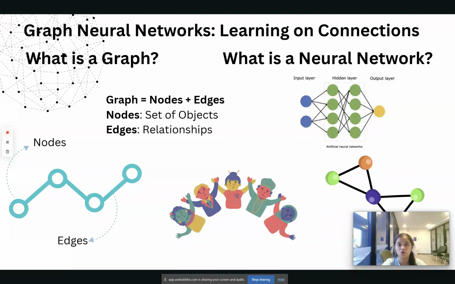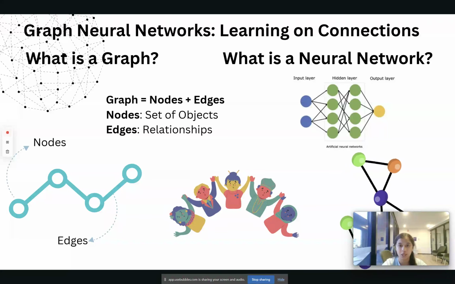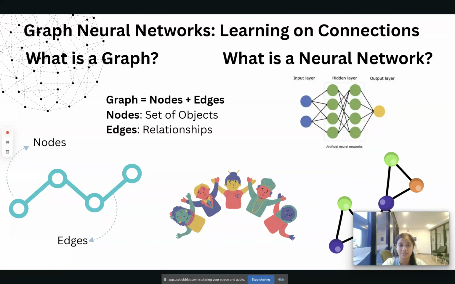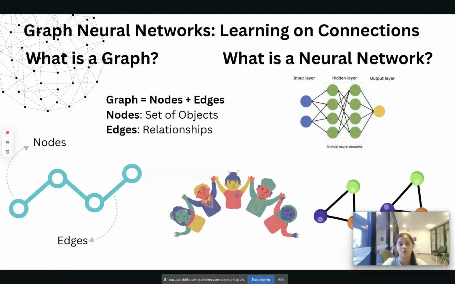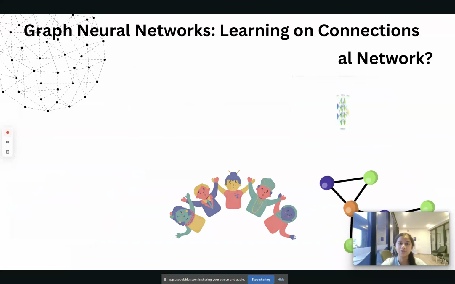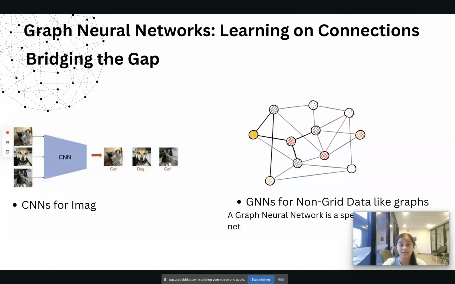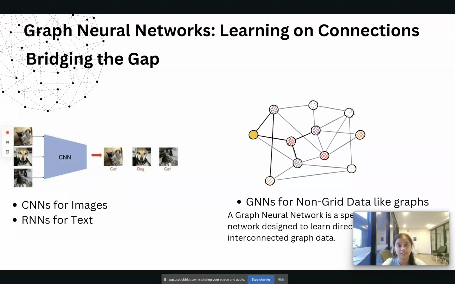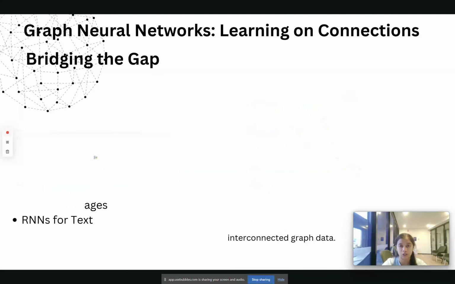On the other hand, neural networks are powerful tools which are used for finding patterns in data like images or text. The traditional neural networks like CNN for images and RNN for text are often used, but they struggle with non-grid like data, and GNNs come into the picture. They fill the crucial gap by learning from the connections between the nodes, not just their individual features. But how do GNNs actually do that?